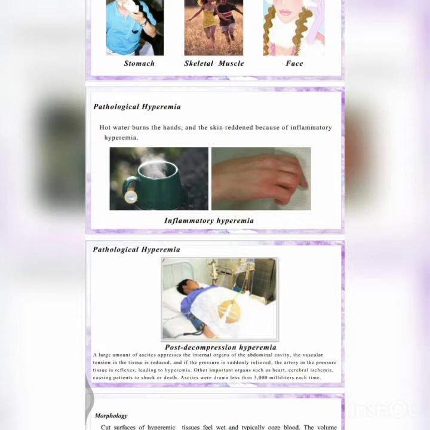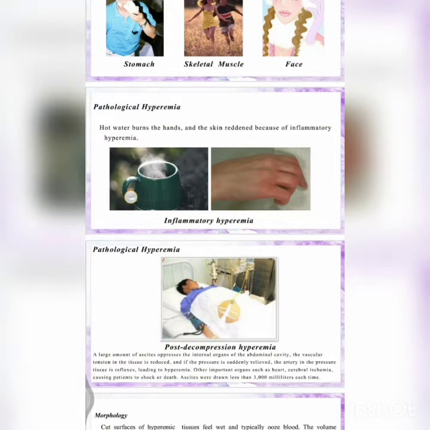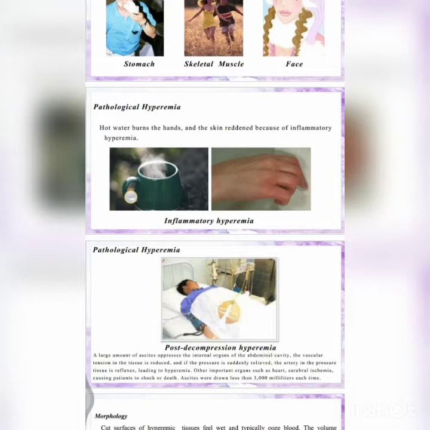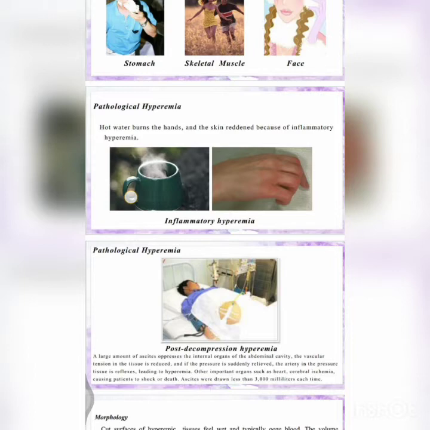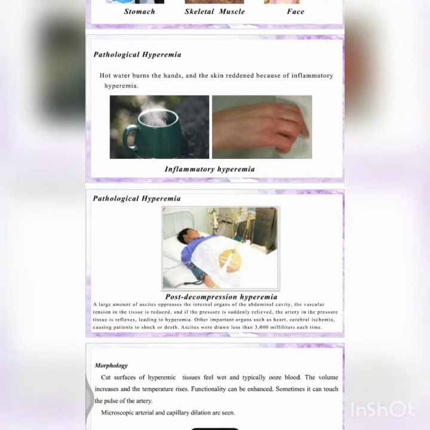What happens here is that a large amount of ascites is drained. Ascites, if you remember, is edema in the peritoneal cavity, and it oppresses the internal organs of the abdominal cavity. The vascular tension in the tissue is reduced, and if the pressure is suddenly relieved, the arteries in the compressed tissue reflexively dilate, leading to hyperemia. Important organs such as the heart and brain can suffer ischemia, causing the patients to go into shock. Ascites should be drained at less than 3000 milliliters each time. So this is post-decompression hyperemia.